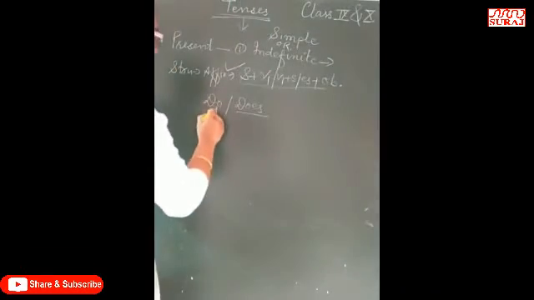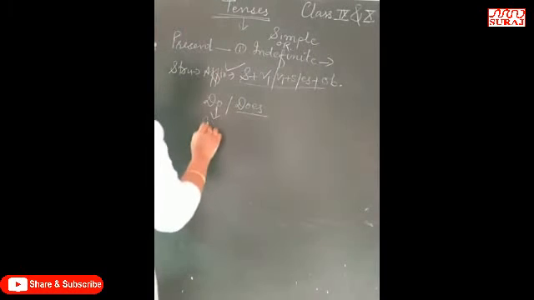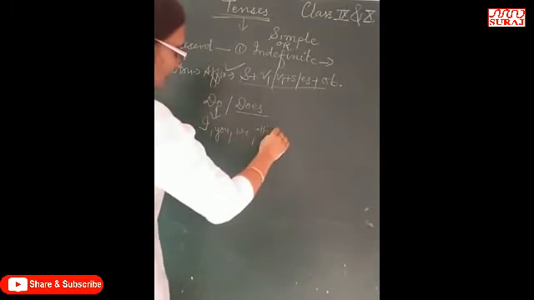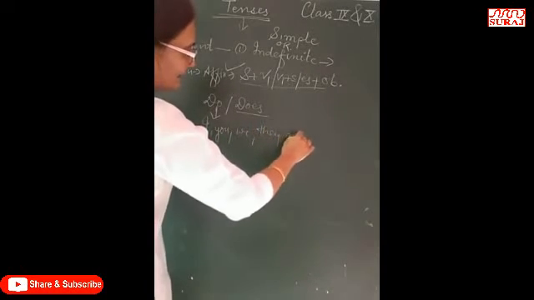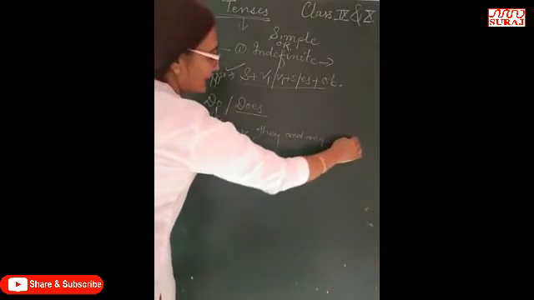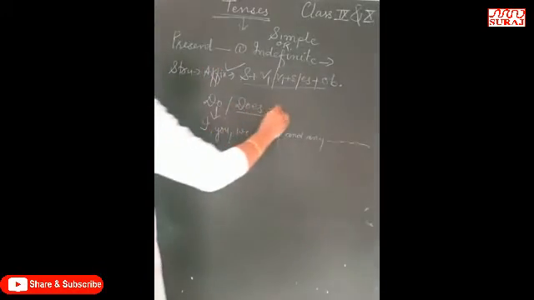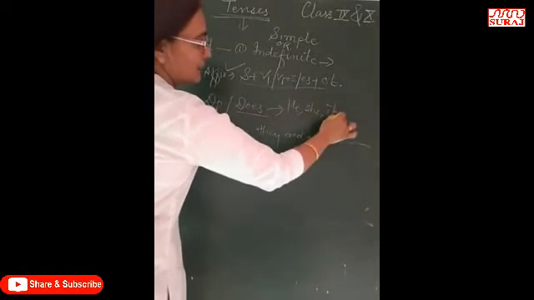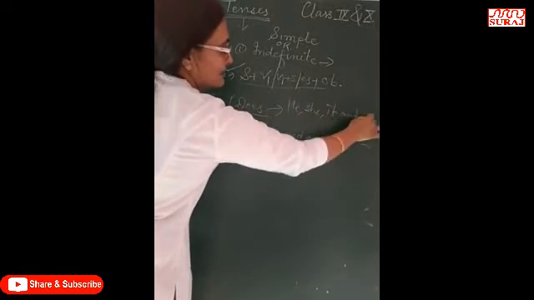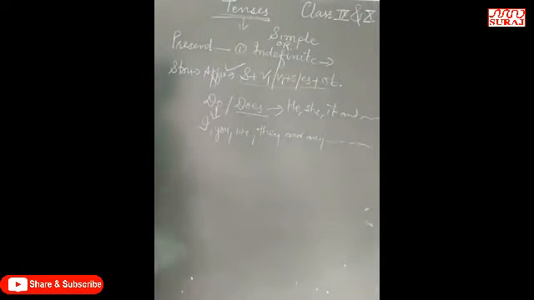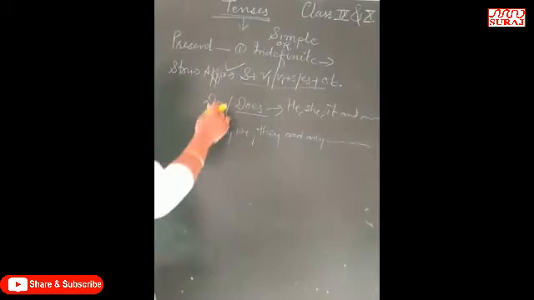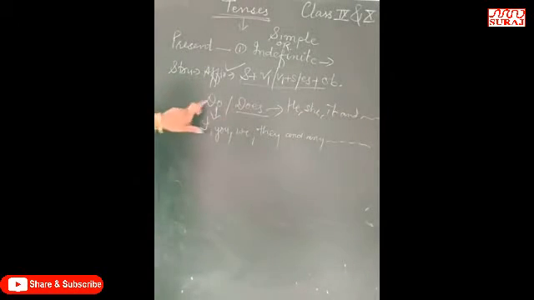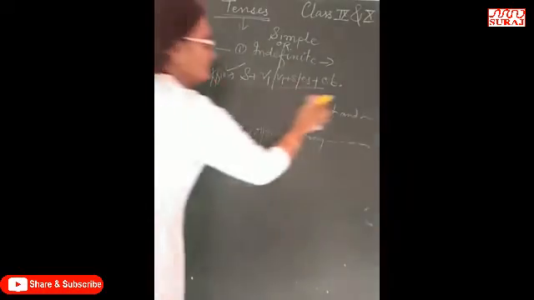So do is used with plural subjects: I, you, we, they, and any plural noun. Does is used with a singular subject: he, she, it, and any singular noun or singular name. Right? So do or does are used with these types of nouns, whether it is plural or singular. Next.